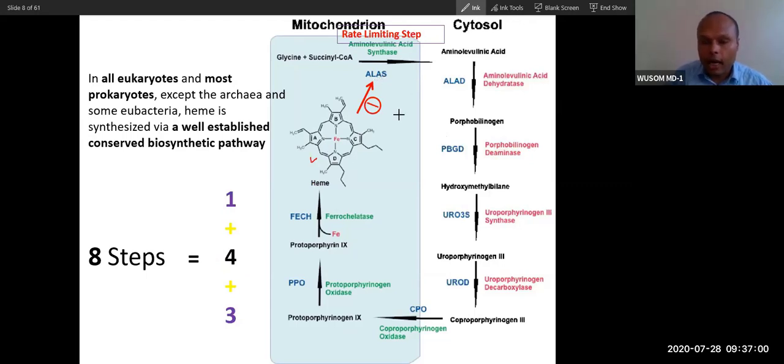I will tell you about ALA synthase. There are 2 types of ALA synthase. But for the time being, just remember, heme will inhibit ALA synthase 1. This is ALA synthase 1. Heme will inhibit ALA synthase 1.